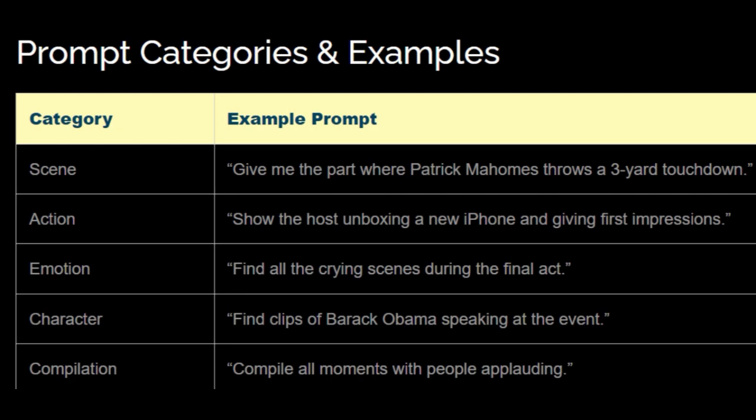Next category is action. Example of the prompt you can give is, show the host unboxing a new iPhone and giving first impressions. Next category is the emotion category, where you can say, find all the crying scenes during the final act. And we have the character category, where you can ask it to find clips of Barack Obama speaking at a particular event. Then lastly, compilation, where you can compile all moments with people applauding.